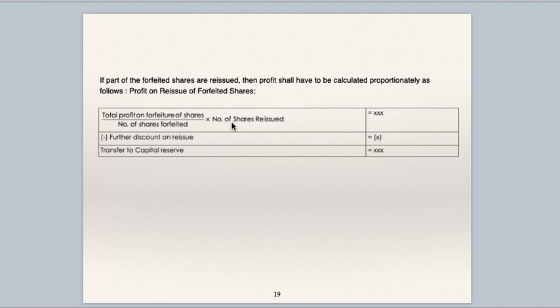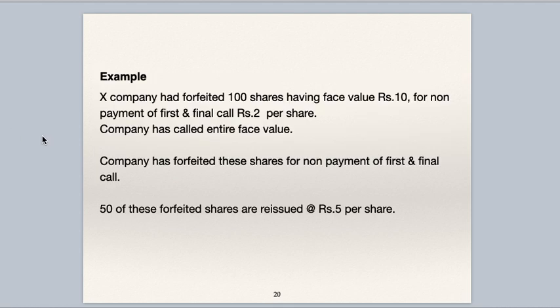You have to multiply it by number of shares reissued, minus further discount on reissue. On reissue of forfeited shares, if they are reissued at a discount, the discount amount gets transferred to forfeited shares account. That is to be deducted from this and the balancing figure gets transferred to capital reserve.